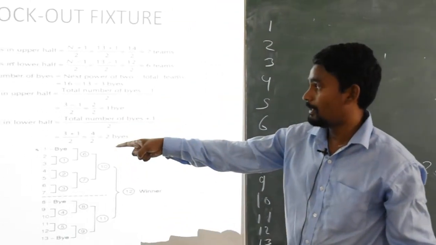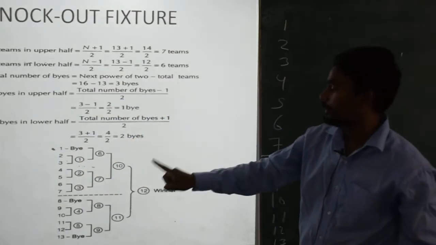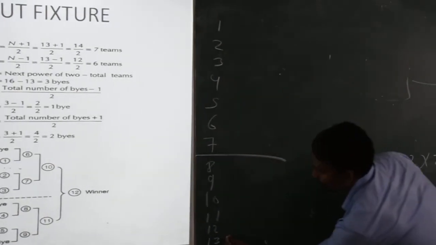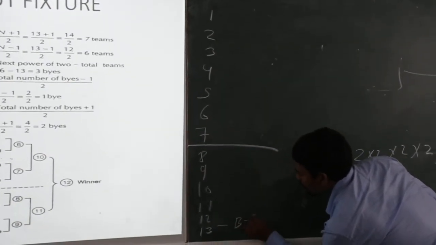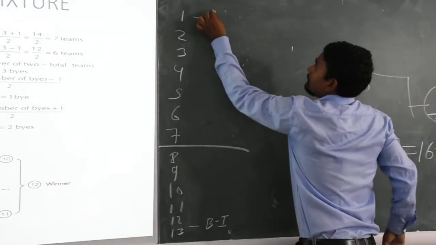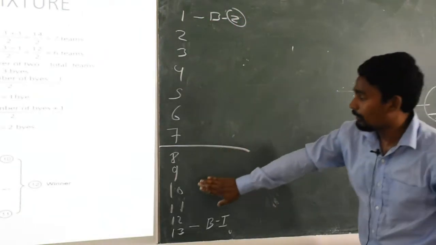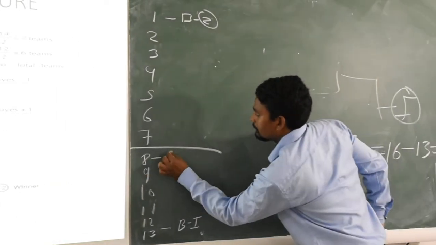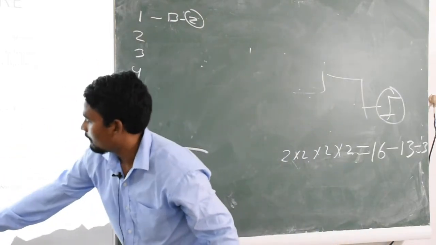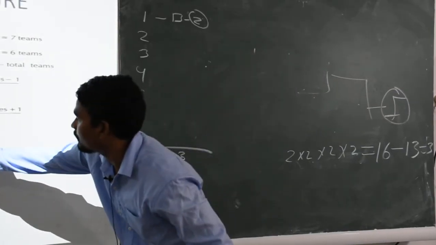From the previous slide, we know the procedure of giving byes. The first bye is given to the lower half's last team. So this is B1. The second bye goes to the upper half's first team.